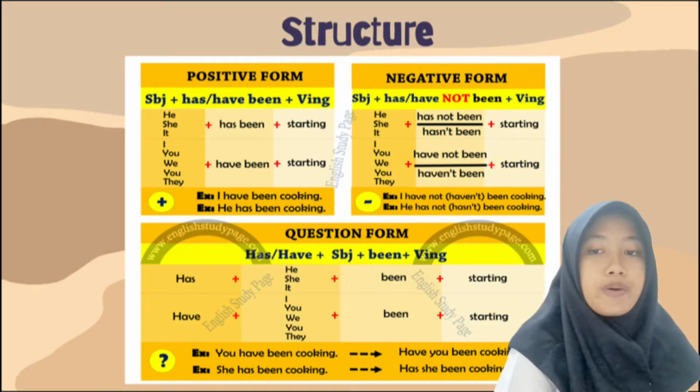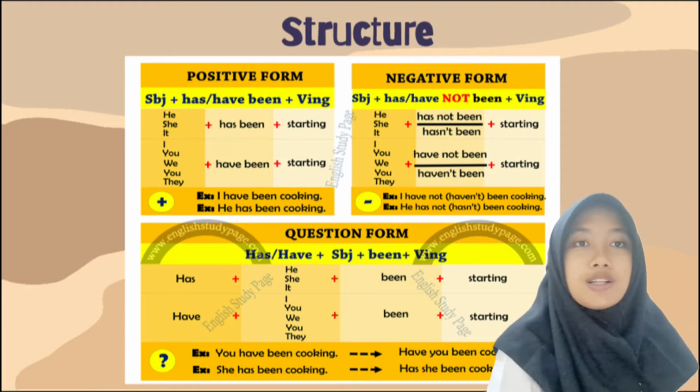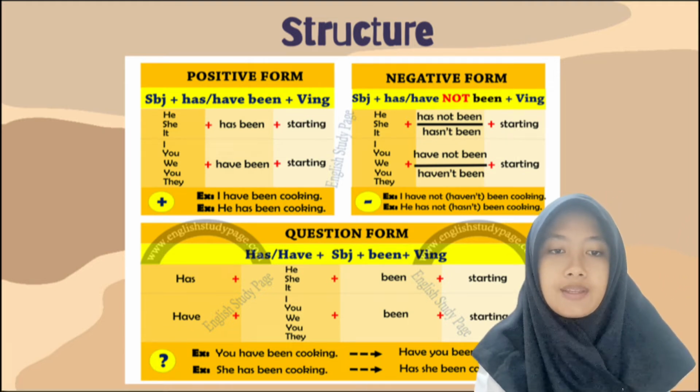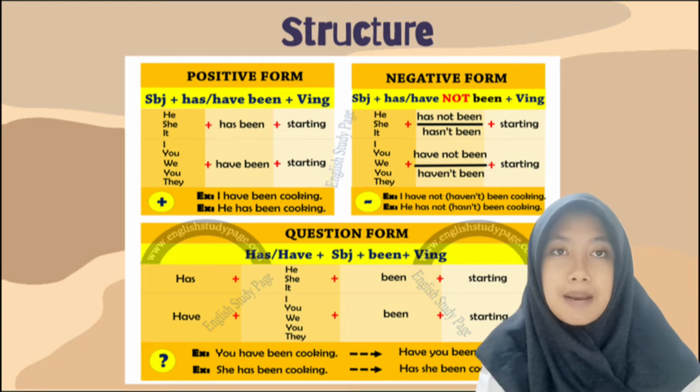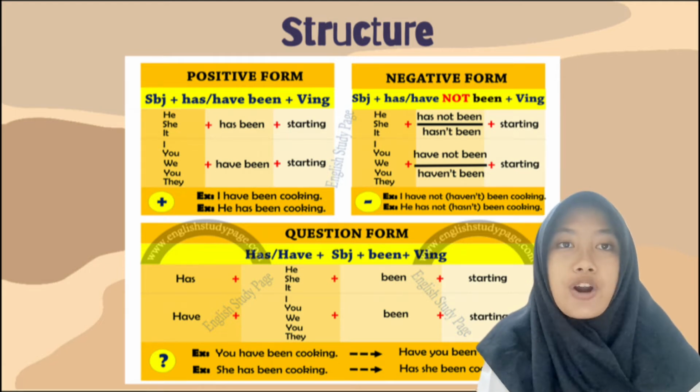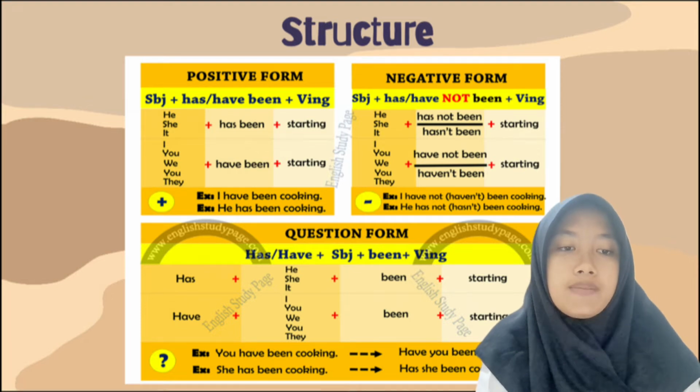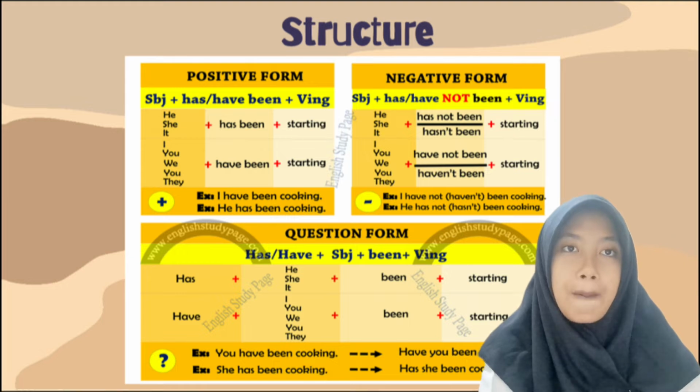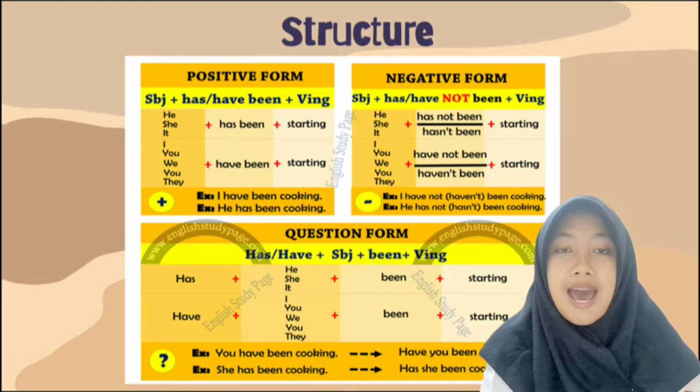The structure of future perfect continuous tense. For positive form, subject plus has or have been plus verb ing. And for negative form, subject plus has or have not been plus verb ing. And for question form, has or have plus subject plus been plus verb ing.